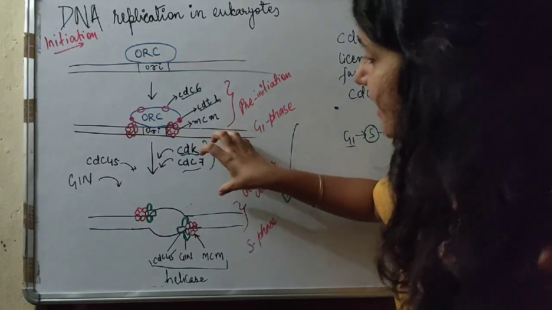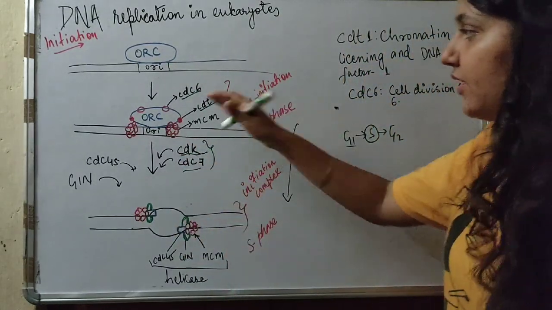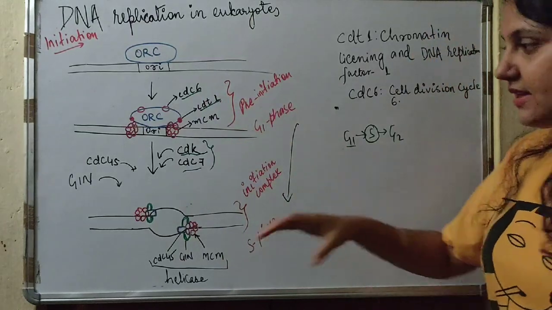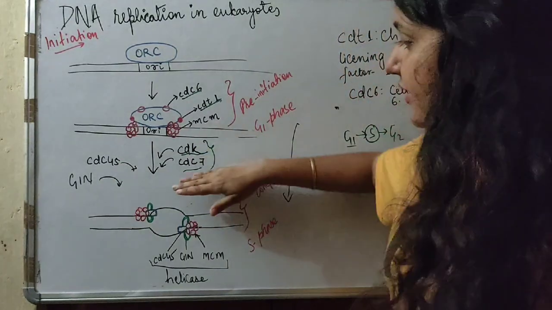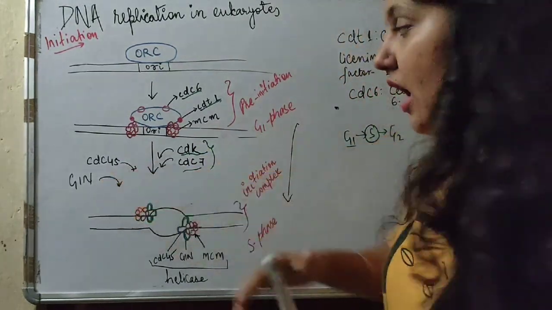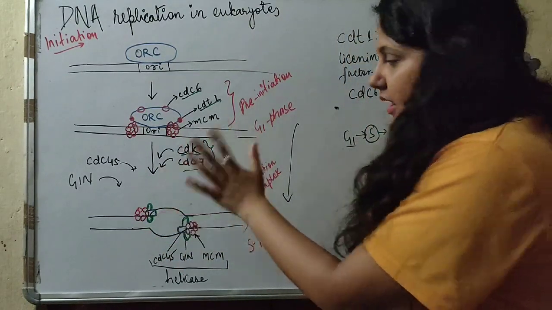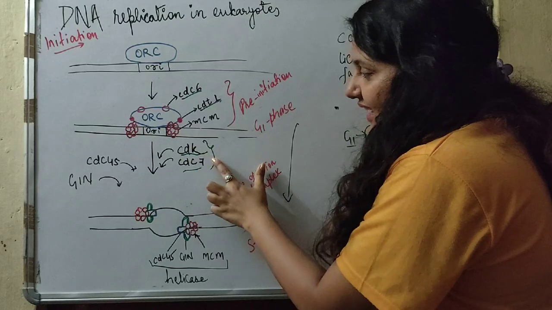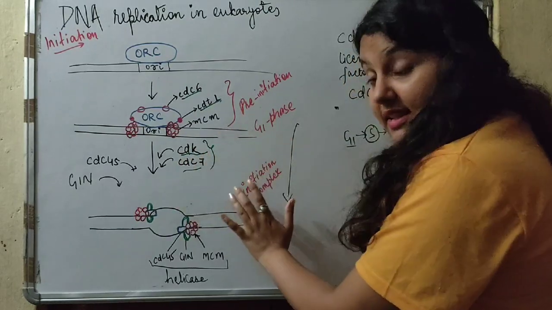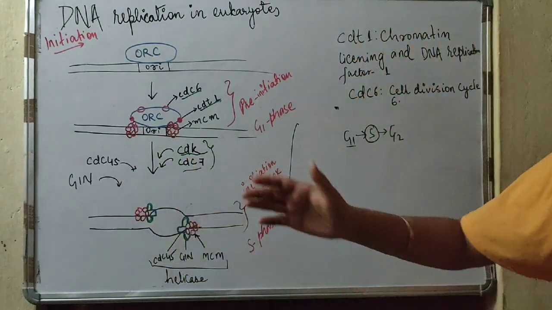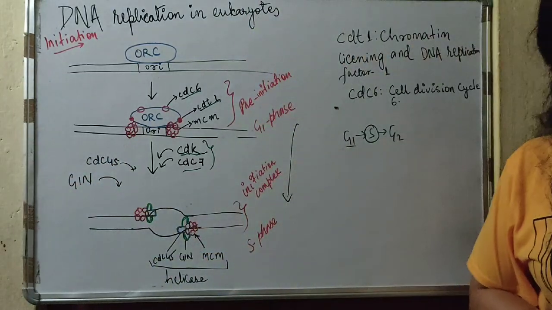As they are added, they will activate the pre-initiation complex. After the binding of CDK, cyclin dependent kinase, and CDC7, there will be the binding of CDC45 and GINS protein.